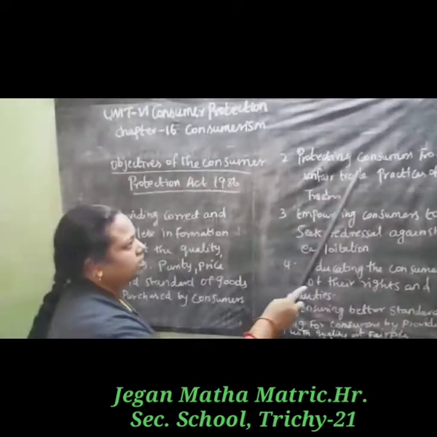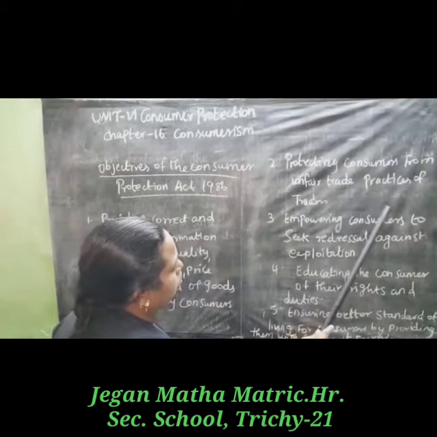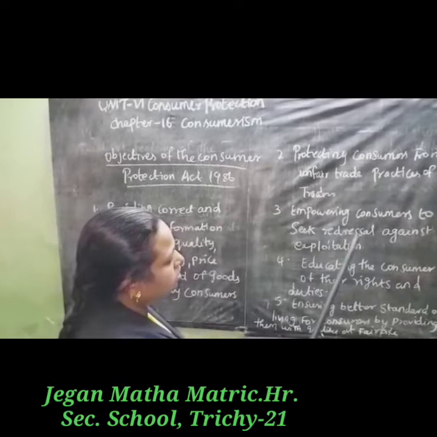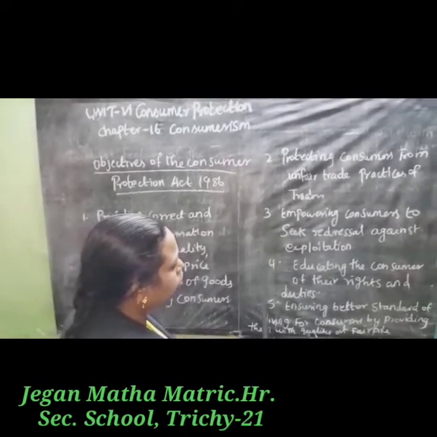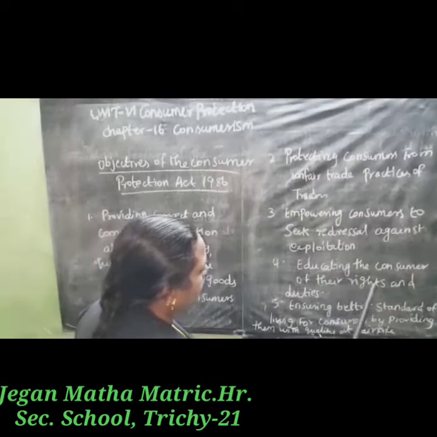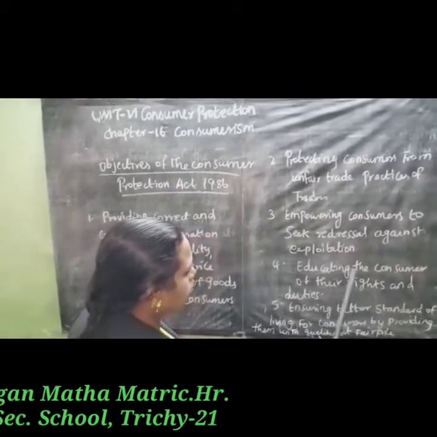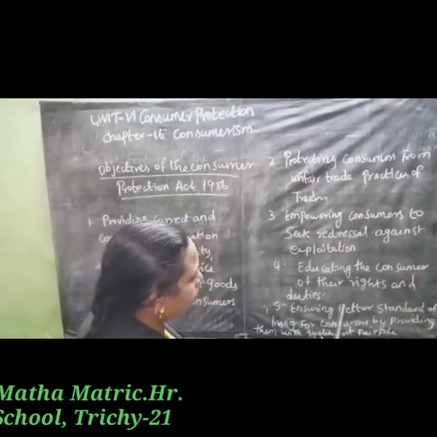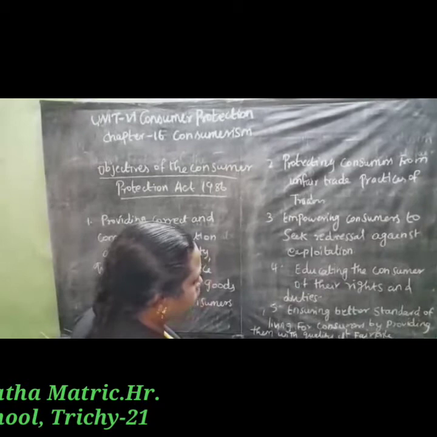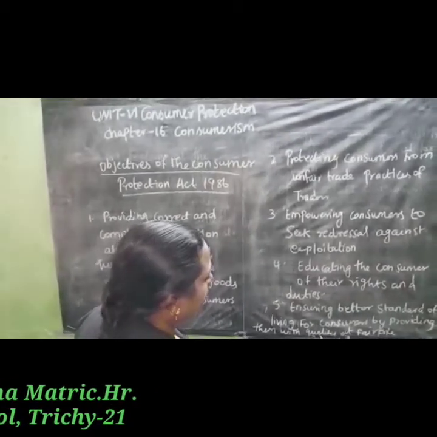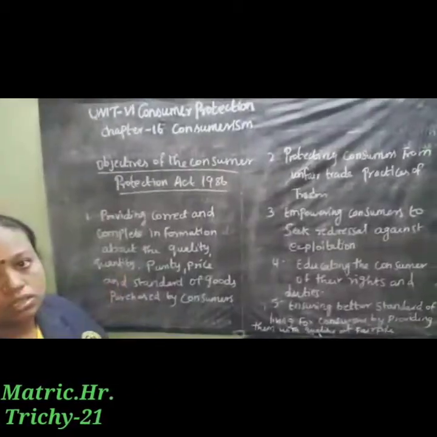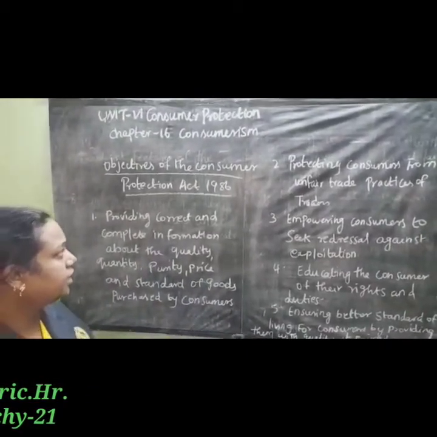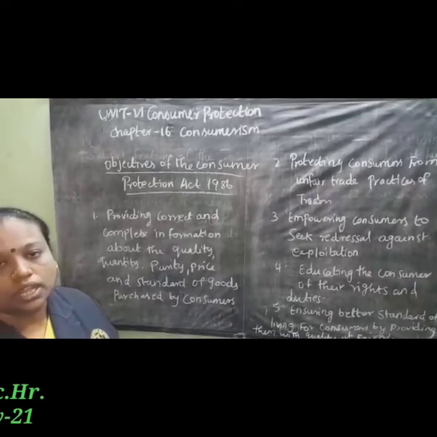Second point, protecting the consumers from unfair trade practices of traders. Third point, empowering consumers to seek redress against exploitation. Then fourth point, educating the consumers of their rights and duties. Then fifth point, ensuring a better standard of living for consumers by providing them with quality goods at a fair price. I hope you all understand this topic, the objectives of the Consumer Protection Act 1986 and its features.